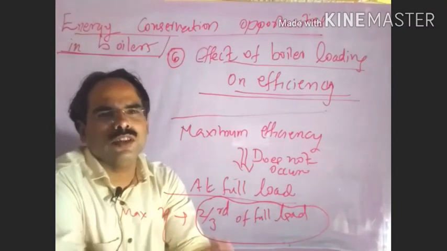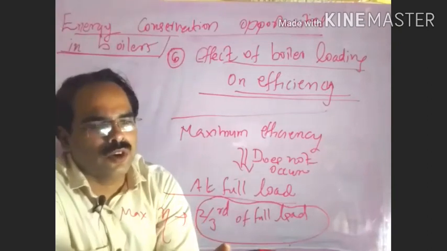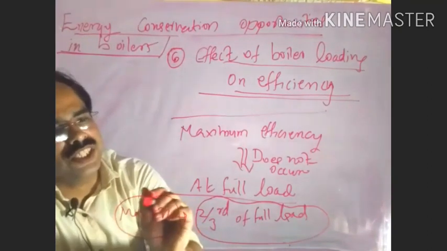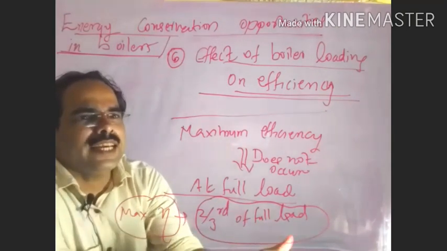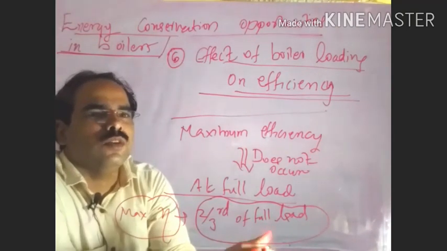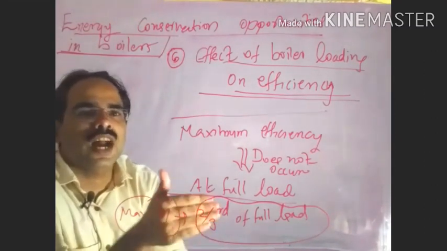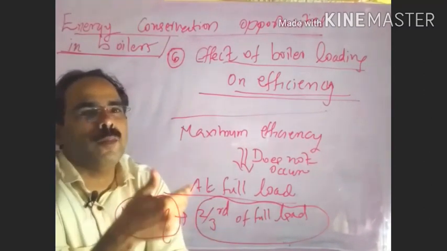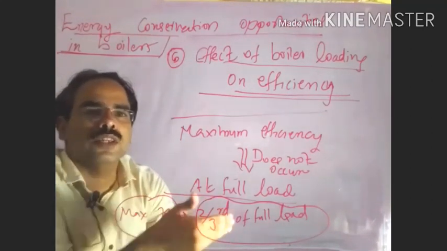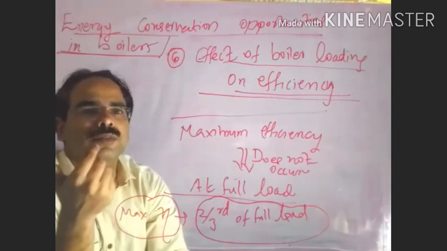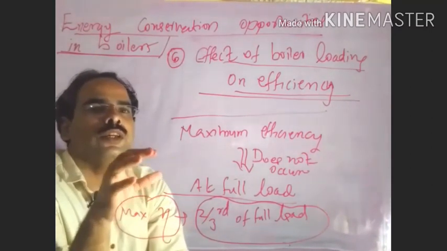If the load reduces further, that means if the load is less than 2/3 of full load, then efficiency also reduces. So it is better to operate the boiler at this load, that means 2/3 of full load. Automatically efficiency improves, and we need to think about energy conservation opportunities there.